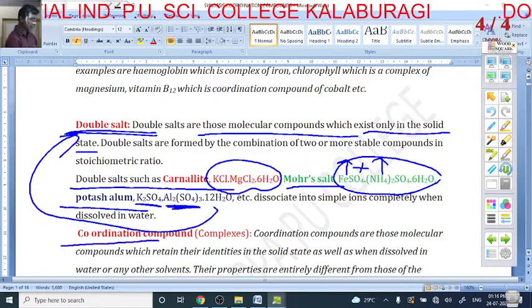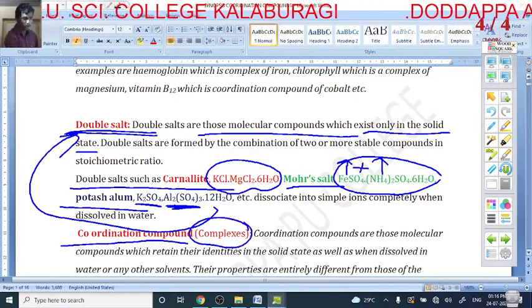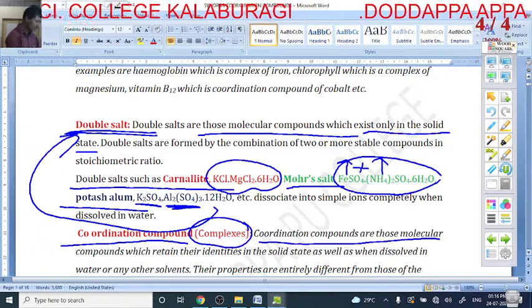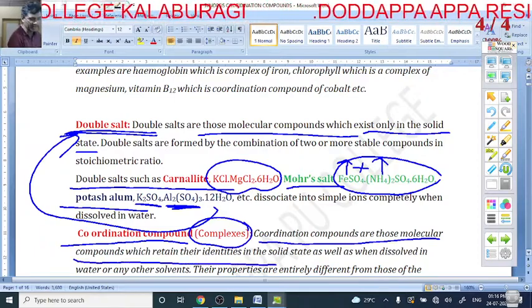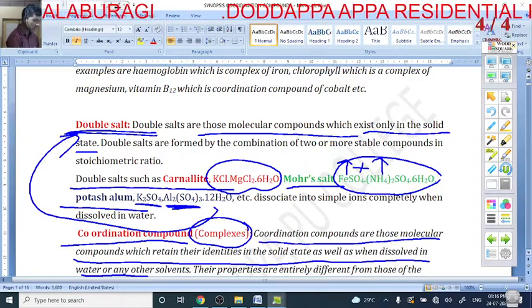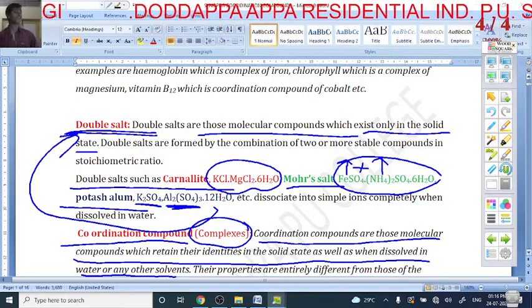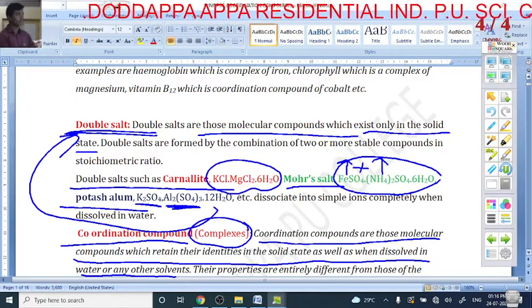Next, what is a coordination compound? These are also called complexes. Coordination compounds are molecular compounds which retain their identities both in the solid state as well as in the dissolved state or any other solvent. So this is called a coordination compound. This is the main point you have to remember.